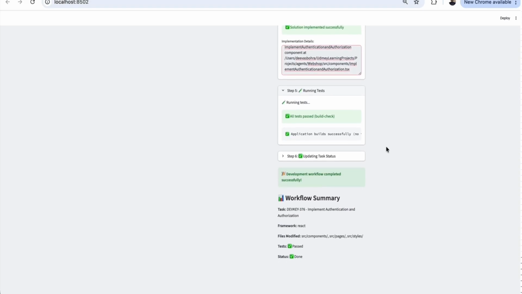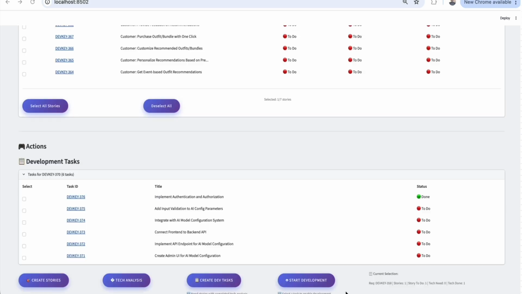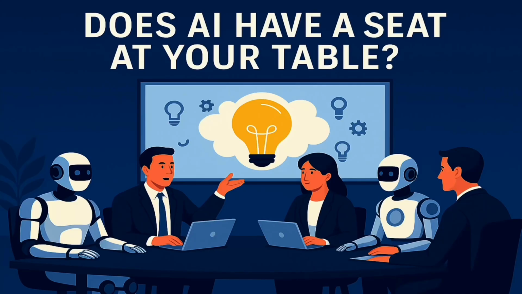So now this tool, or the platform, can be deployed anywhere. It's web-based, so it's very easy to use, and you can even use it in your existing SDLC process. You can just plug it into your existing process to start working.